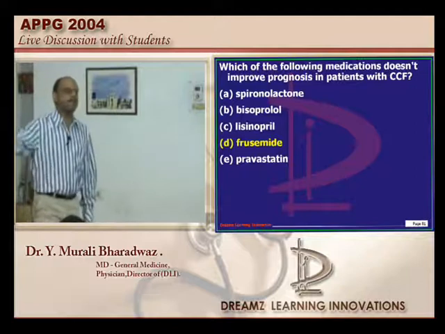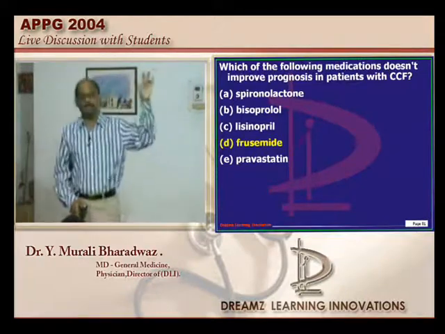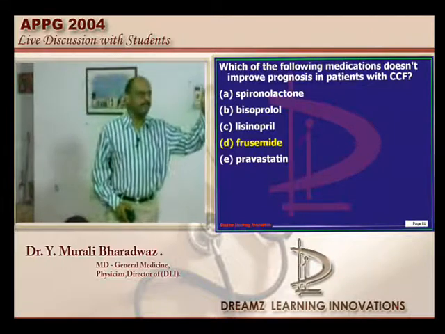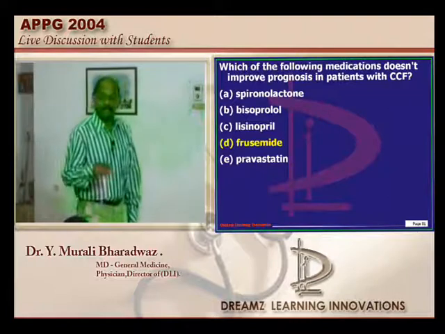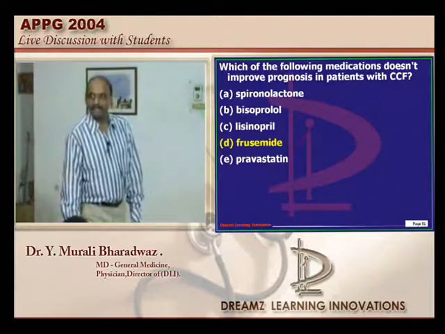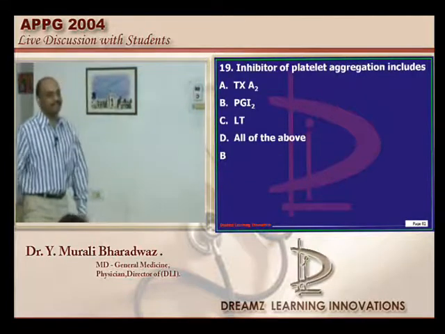What are the 3 D's that you use in congestive heart failure, doctor? D for diuretic, D for digoxin, and D for? And? D for? Vasodilator. Very good, very good. So let's go to the next question.